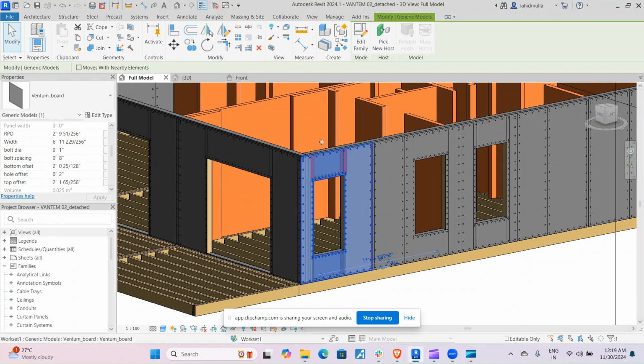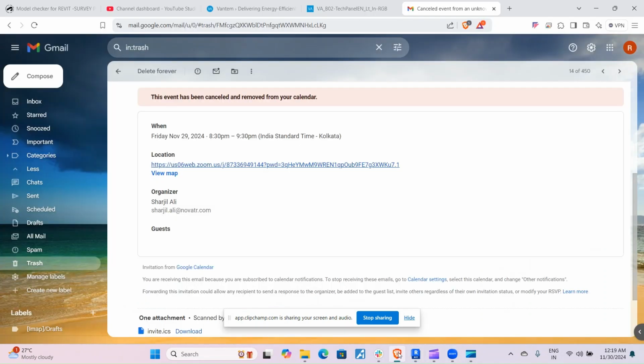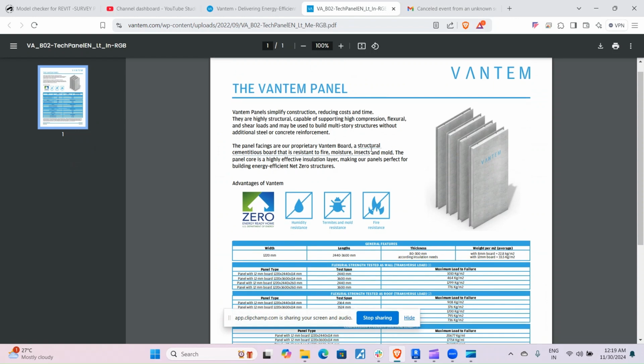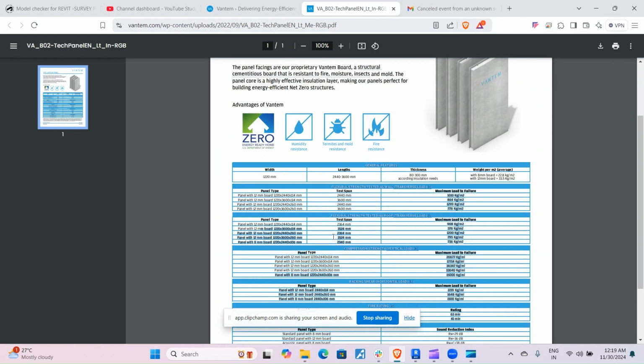Okay, so our Ventum board is created again. What I have shown you is this Ventum panel. This is a panel which is used mostly for modular constructions. Here, different sizes are also there. So, based on these sizes, you don't need to create different instances of this family. It is parametric. You can achieve your desired size.